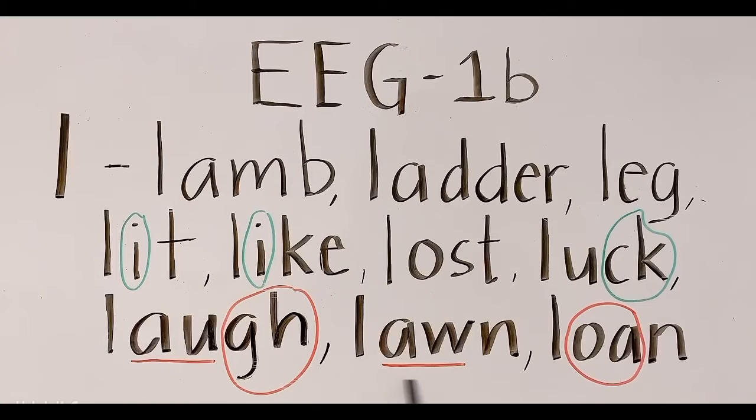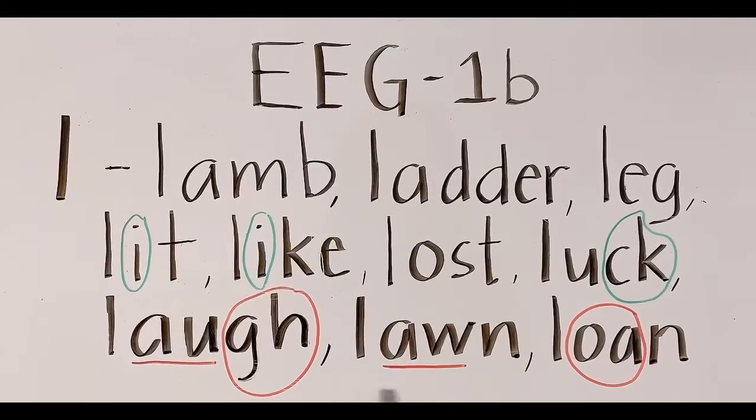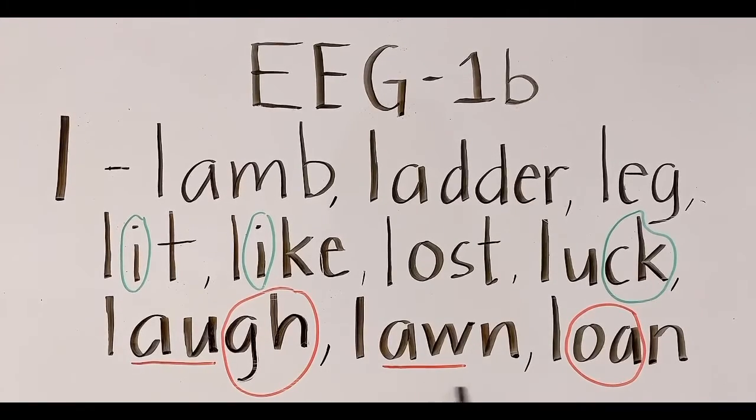Okay, next one, lawn. A and W are combined. It has a sound of O. So we read this lawn. A-W, O, lawn.